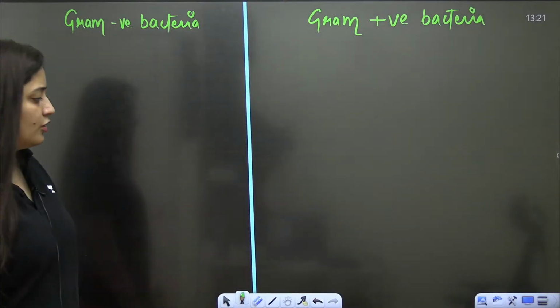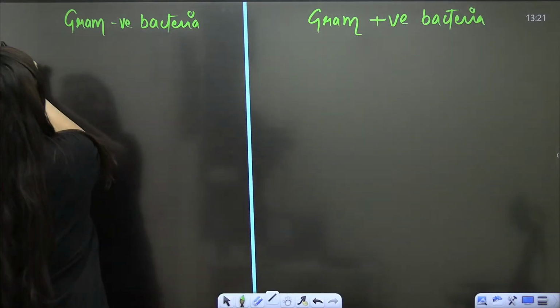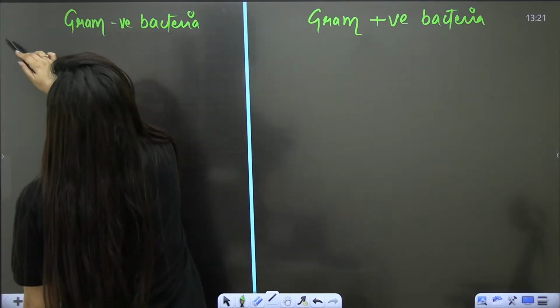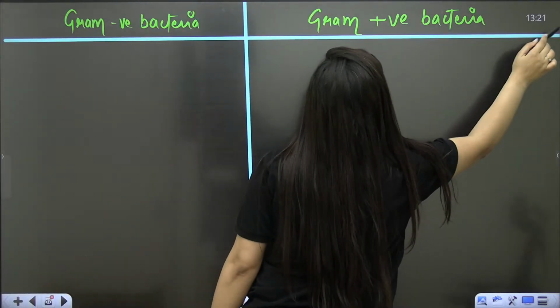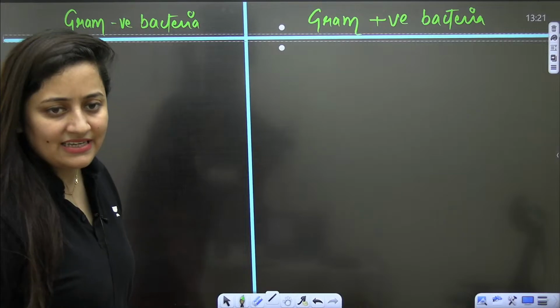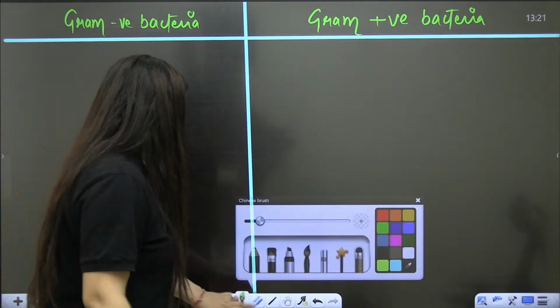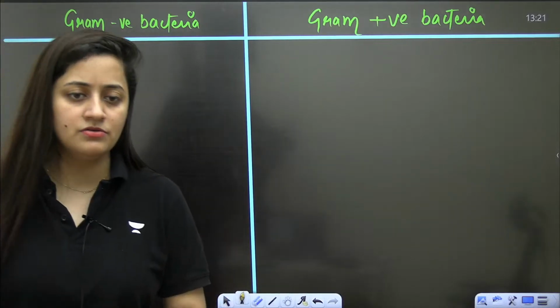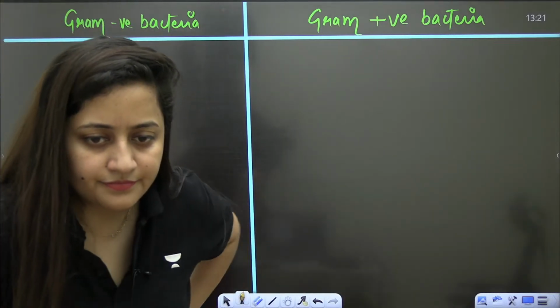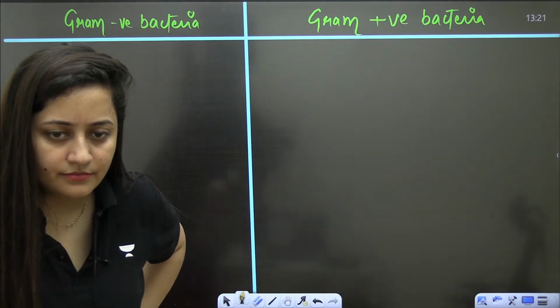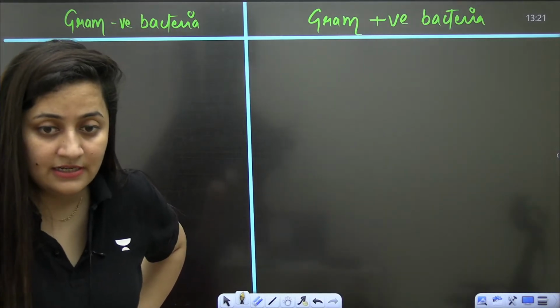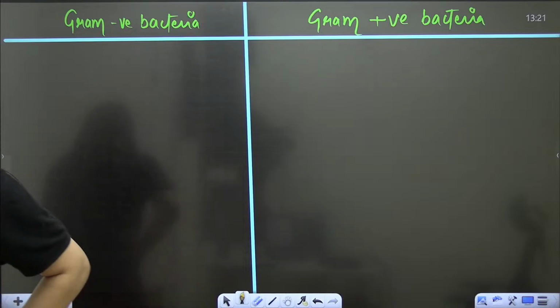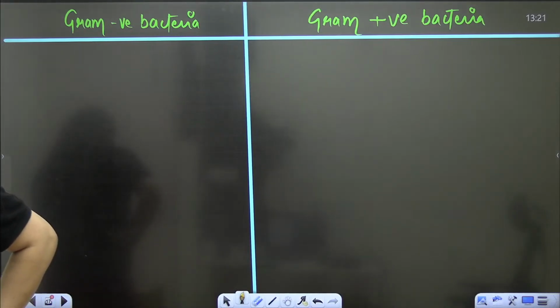Yes, I'm saying that on the basis of cell wall, we have two types of bacteria. One is gram negative and another is gram positive. Can you tell me about it? Gram negative or positive, whatever differences you know. Yes, whatever you know related to this.